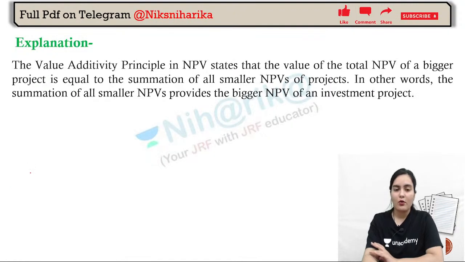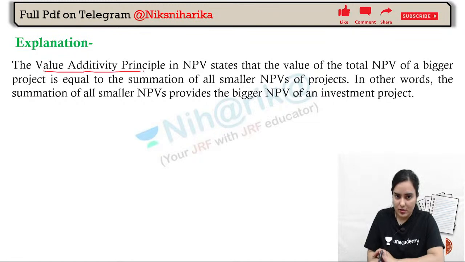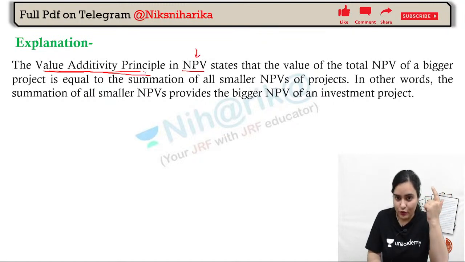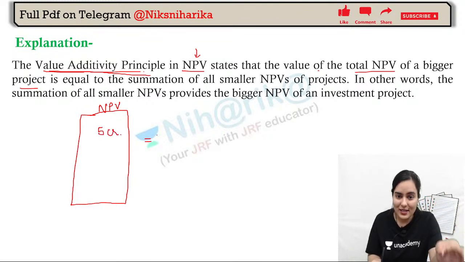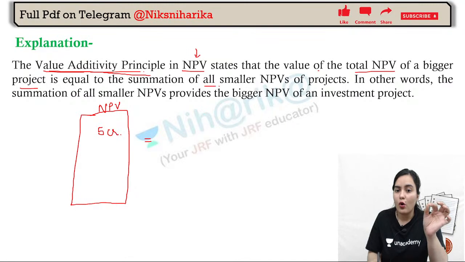Okay, now value additivity principle. See, the value additivity principle that we have seen in NPV. What is that? This might be new for you, so please write it down. It states that the total NPV of one big project, like for example this project is of 5 crore, is equal to the summation of all the smaller NPVs of the projects.